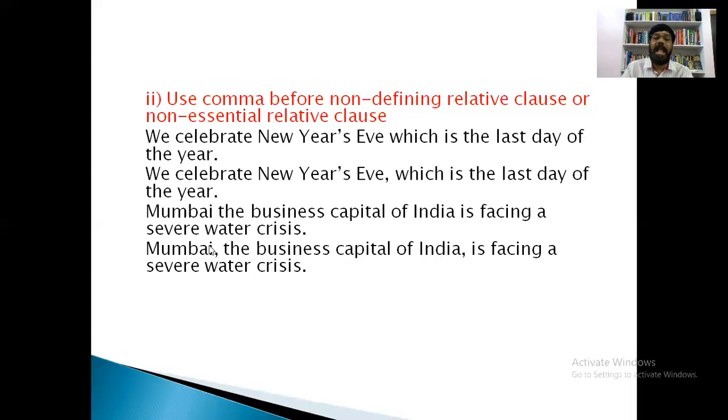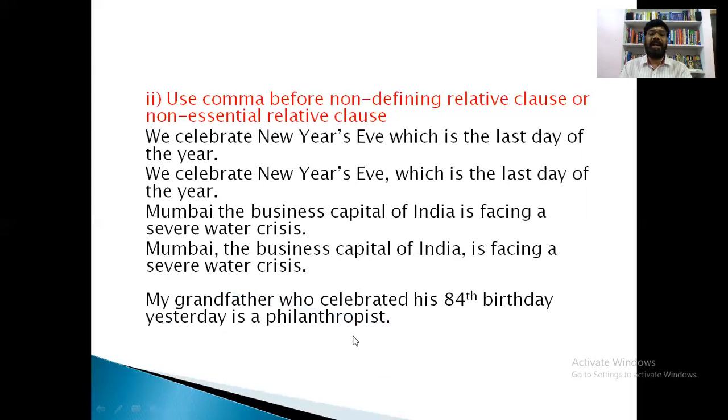We can easily know this, and we need not define it. So this is not essential actually. Such a non-essential relative clause or additional information should be separated with commas. See: Mumbai, comma, the business capital of India, comma, is facing a severe water crisis.